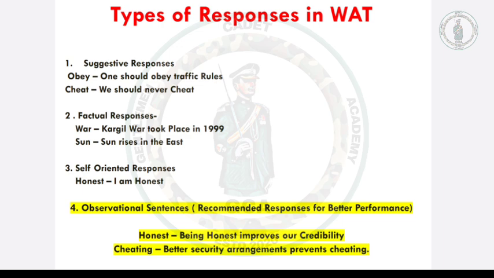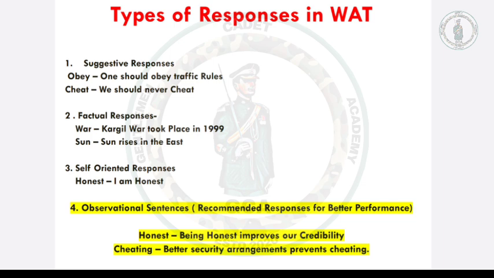Then the second category is factual responses, and there are a number of candidates who write responses like that. For example, for war, Kargil war took place in 1999. Then for sun, sun rises in the east. Finally, the third category is self-oriented responses, where the candidates include he, I, me, them. For example, for the word honest, I am honest. These are the three categories called low category responses, which make candidates fit for non-recommendation.